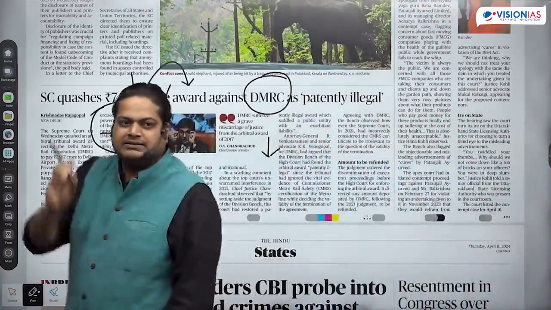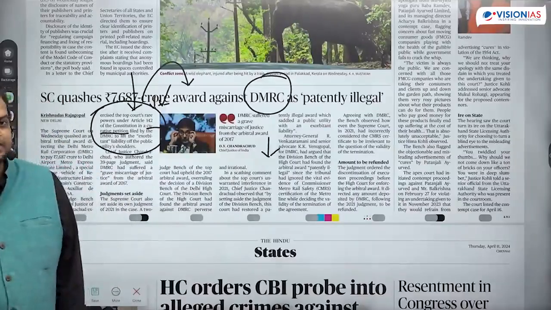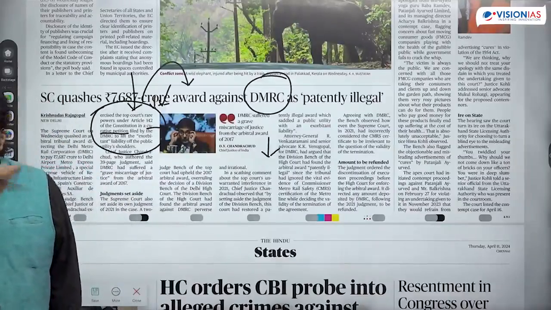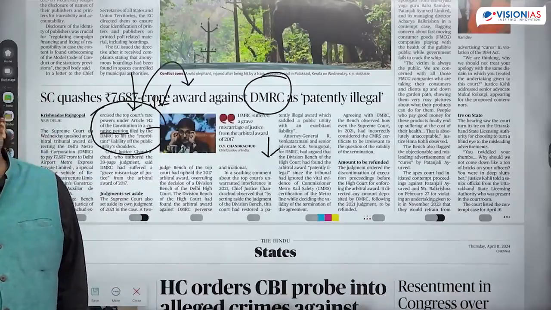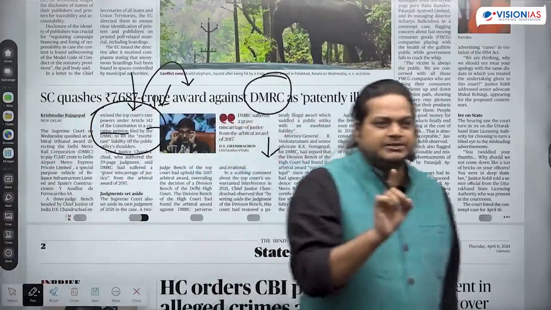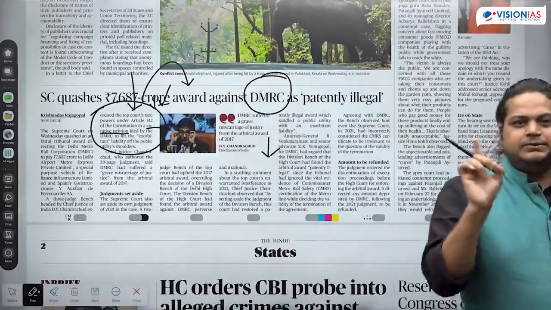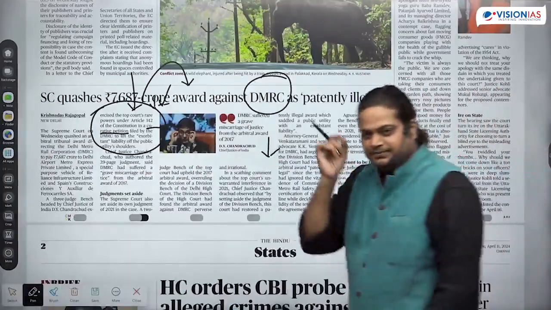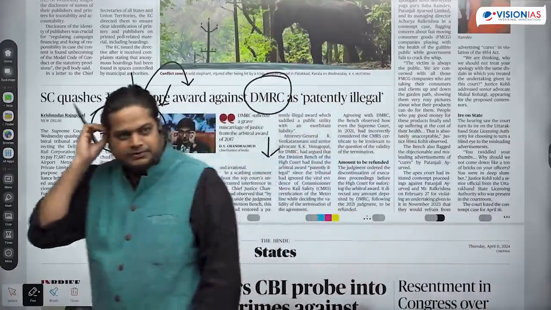News articles are the same. Be it any newspaper, Times of India, these articles can come some day. So pick any newspaper, Indian Express or The Hindu. How many are reading Indian Express? 1, 2, 3, 4, 5. So most of you are following The Hindu.